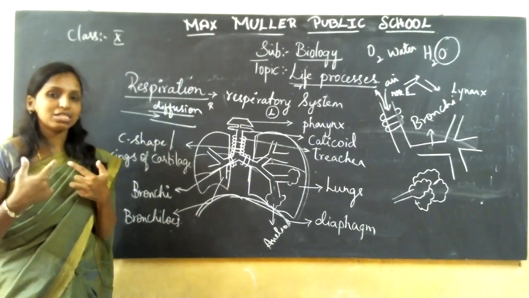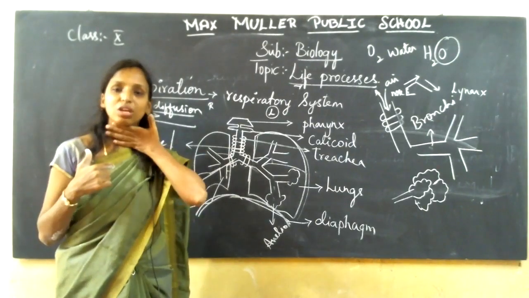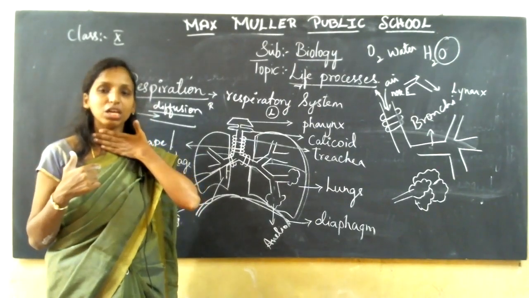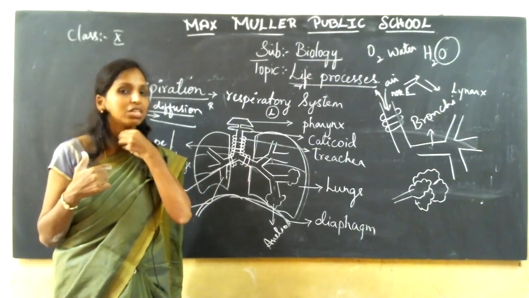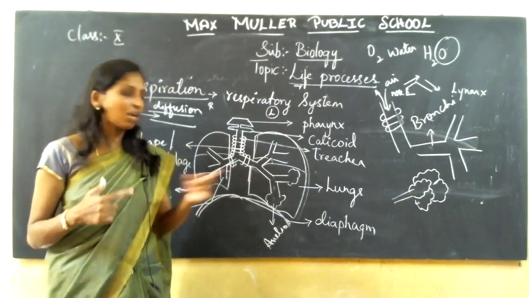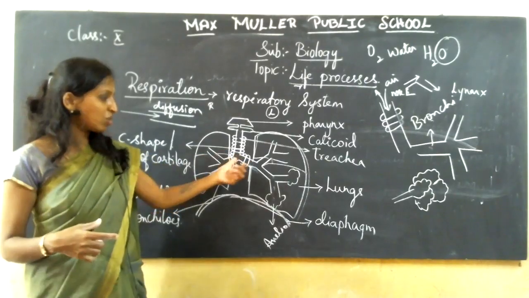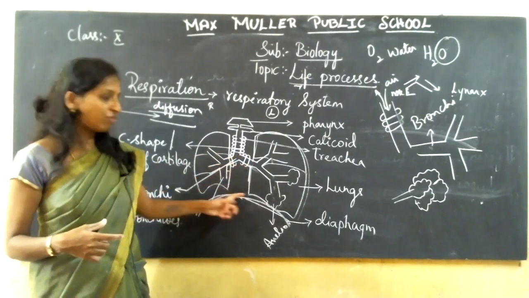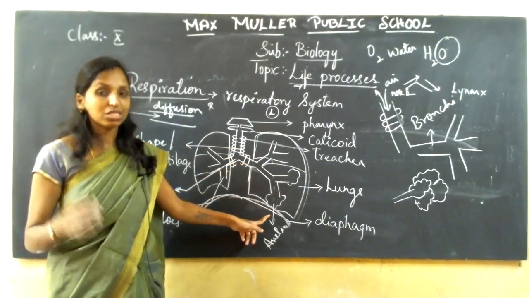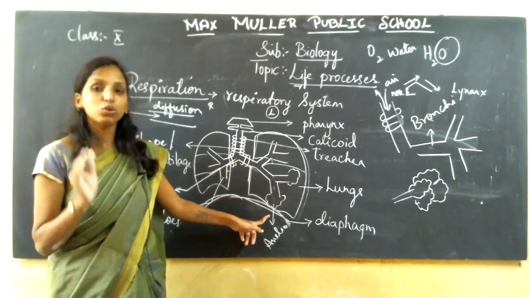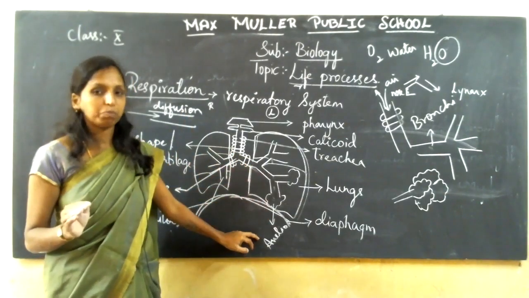Next, how the process of respiration takes place. You inhale through your nostrils, the air enters your larynx, then reaches your pharynx region. Then you have the windpipe. You can feel it as a vibration while talking. Normally you cannot feel anything, but there is a pipe structure present in the neck region, your trachea, which is covered with C-shaped cartilages to avoid collapse. Once it reaches your bronchus, bronchioles, and finally your alveoli, called the air bags for purification. The structural and functional unit for purification of air in your respiratory system is the alveoli.